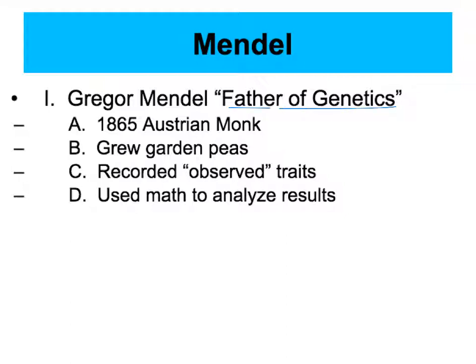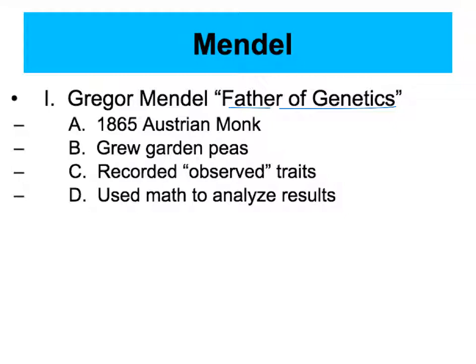He was a monk, and back at the time in monk culture, oftentimes they lived in a small community, and everyone had certain jobs or characteristics. Gregor Mendel was the gardener, and he did some very interesting things with plants and study of plants. He grew many different vegetables, one of those being peas.